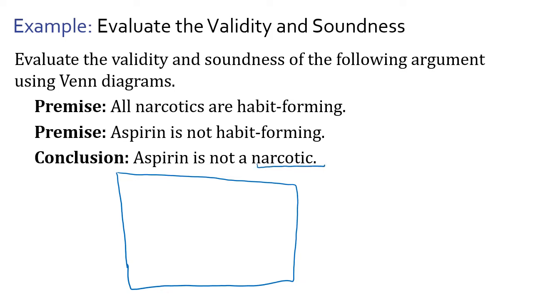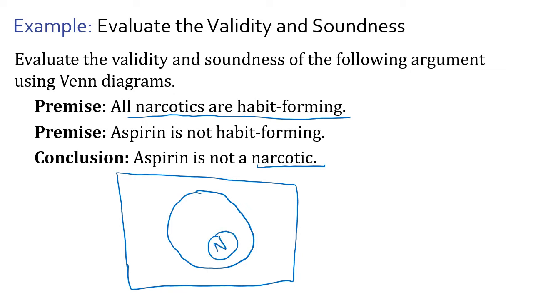So this says all narcotics are habit-forming. If I draw this, that means narcotics would be a subset of habit-forming drugs. So that whole set falls in the set of habit-forming drugs. Aspirin is not habit-forming, so that means that aspirin is going to be outside of that habit-forming circle. So therefore, conclusion, aspirin is not a narcotic.